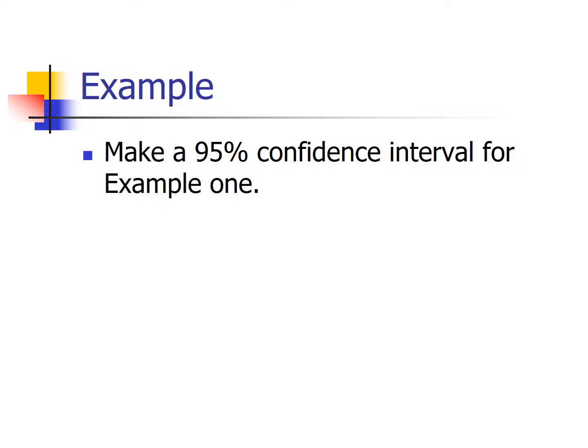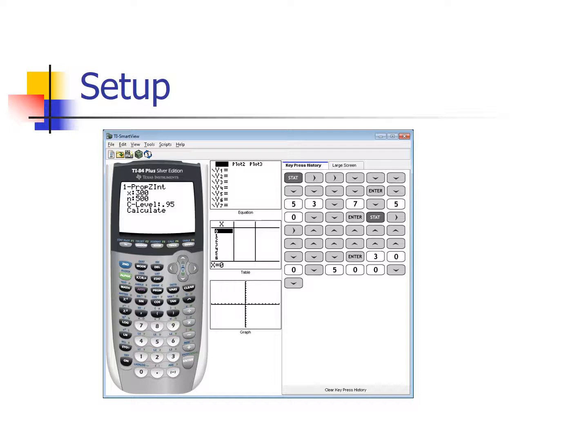So, we'll actually do two examples. The first one, let's do a 95% confidence interval for example 1. Example 1 was, right, the percent of people that are against the death penalty. So, how do we do that?